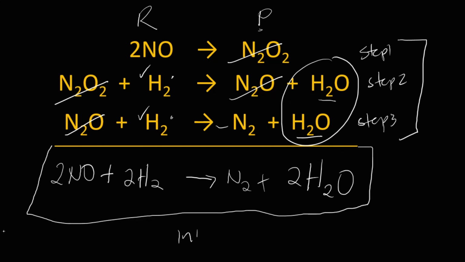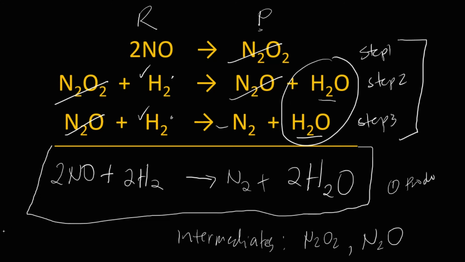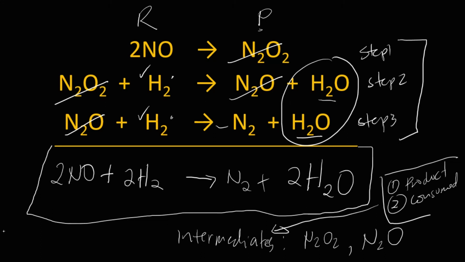And our intermediates here, because there are many of them, are the following: N2O2 and N2O. And how do we decide if a species is considered to be an intermediate? Number 1, they become a product first, and then the second one, they must be consumed, and they should not appear in the overall reaction, right? So these are our guidelines in determining the intermediates.